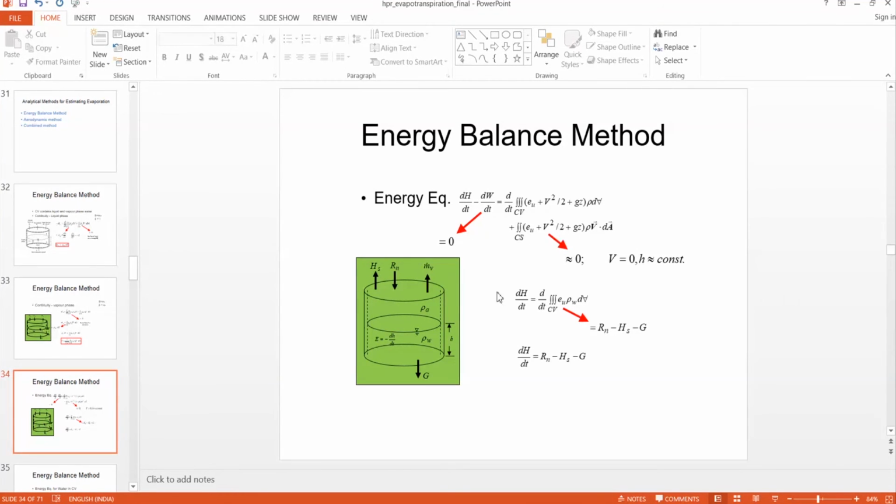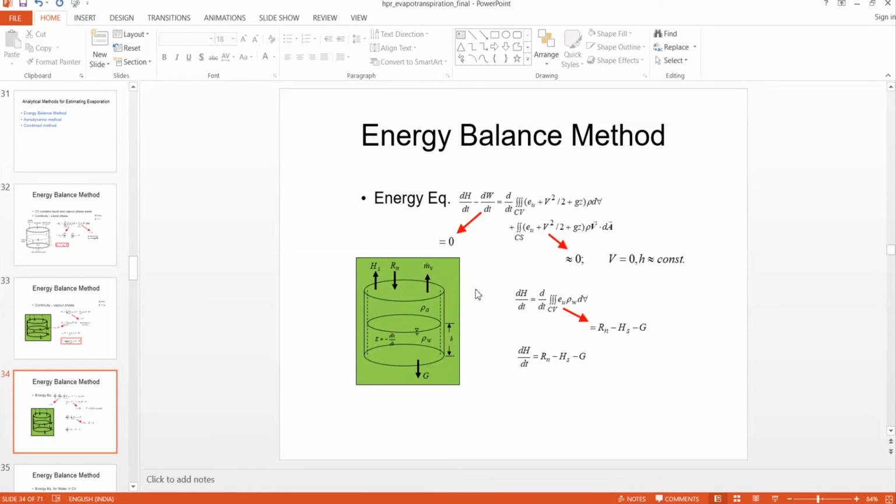Since the water is not flowing, V is equal to 0, and the decrease in water level due to evaporation is very small, so potential energy and kinetic energy both go to 0. Since V is multiplied with this entire term, this term goes to 0. So finally dH by dt minus dW by dt is equal to d by dt of the triple integration of eu rho w d volume, and dW by dt is also 0.